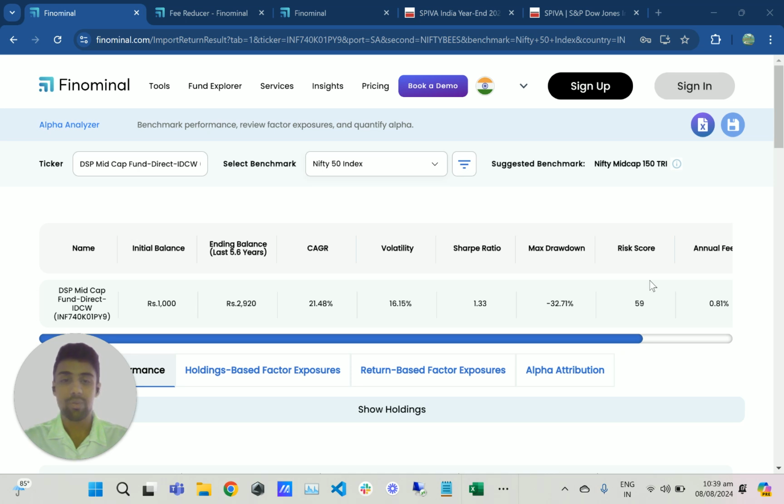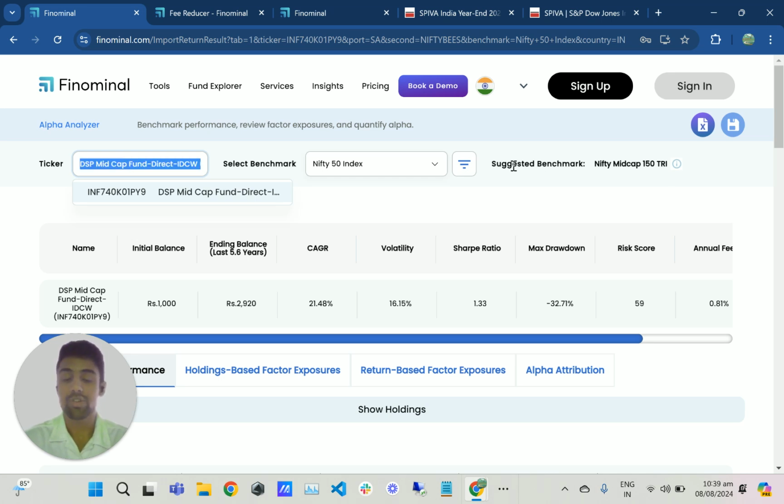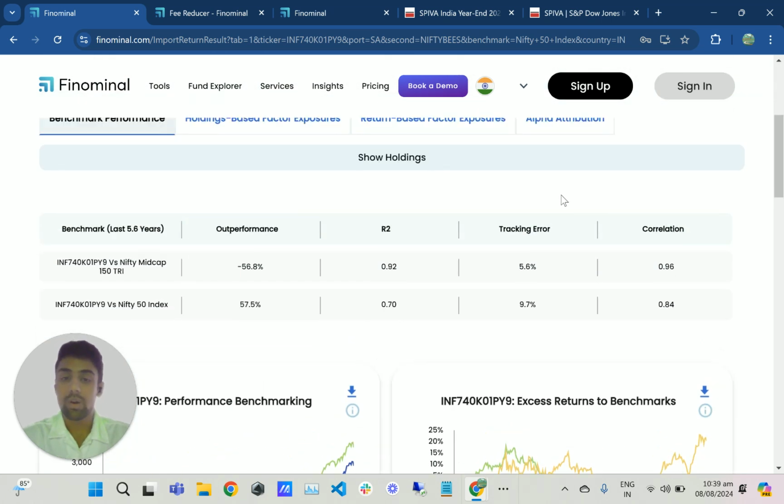Now, let's quickly dive into the benchmark analysis of this fund. I've already loaded up the ticker here, and by default, we have taken Nifty 50 as benchmark. And the suggested benchmark, rightfully so, is the Nifty Mid-Cap 150. Since it's a mid-cap fund, an appropriate benchmark to compare this fund against would be the Mid-Cap 150 benchmark. If we go down here to the summary analysis, you can see it has outperformed the Nifty 50 benchmark, but clearly it has failed to outperform the Mid-Cap 150 benchmark.